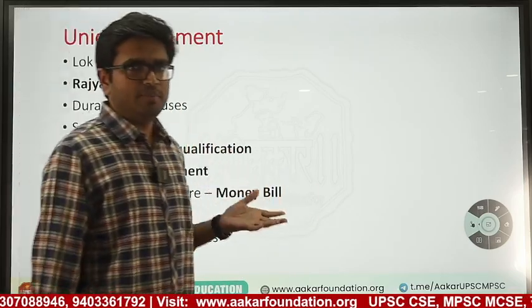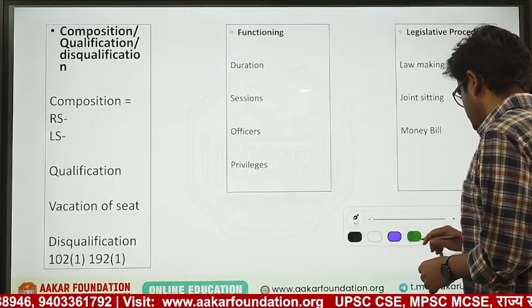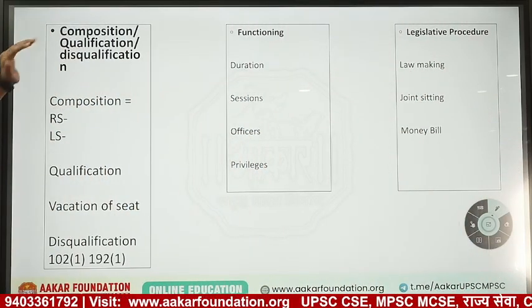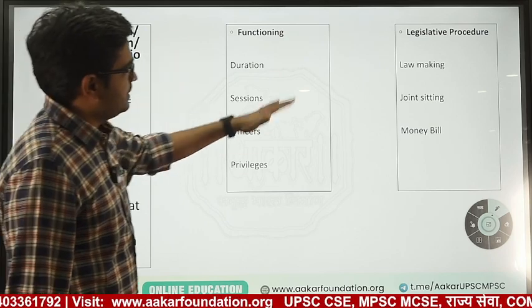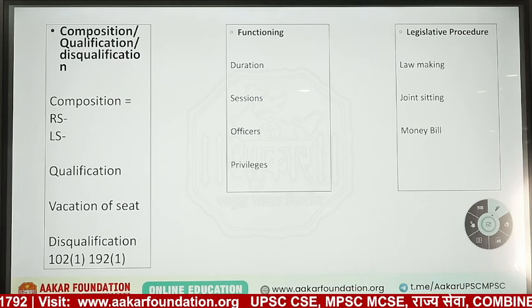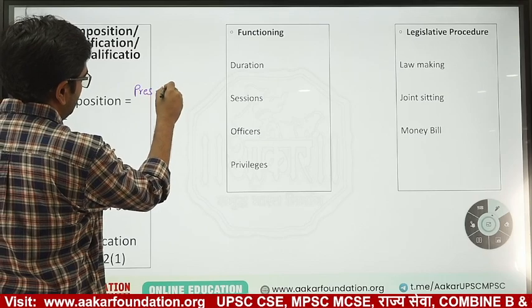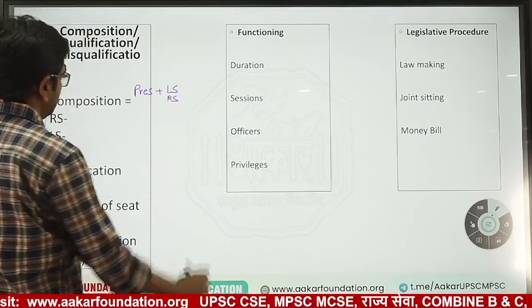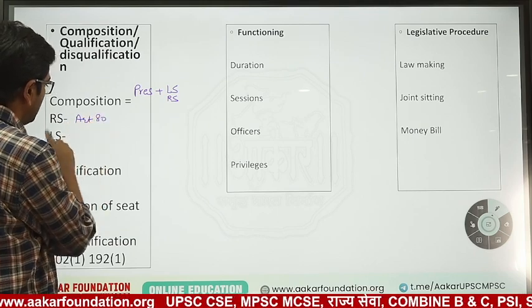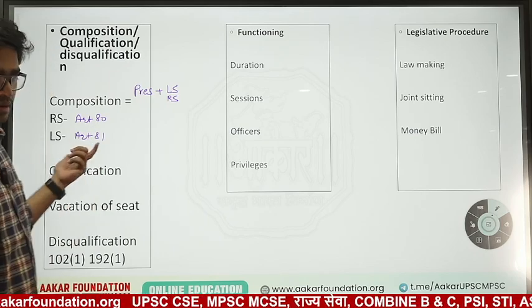Here I have divided this complete topic in three parts: composition, qualification and disqualification of members, then functioning of the parliament, and legislative procedures. So in composition, what is parliament composed of? As I already told you, it consists of President, Lok Sabha and Rajya Sabha. Composition of Rajya Sabha is given in article 80. Composition of Lok Sabha is given in article 81. 250 members here, and 550 members here.